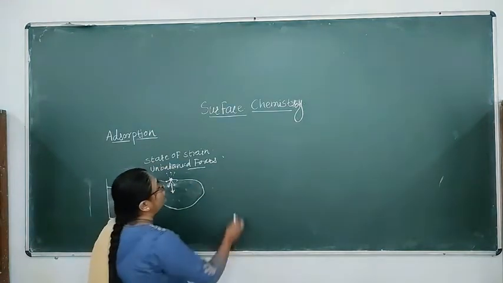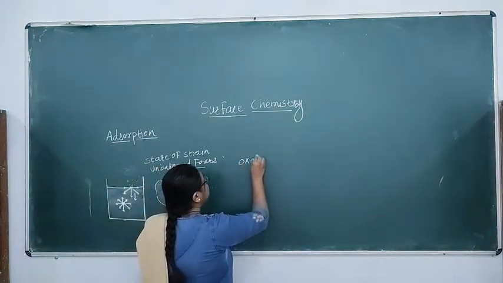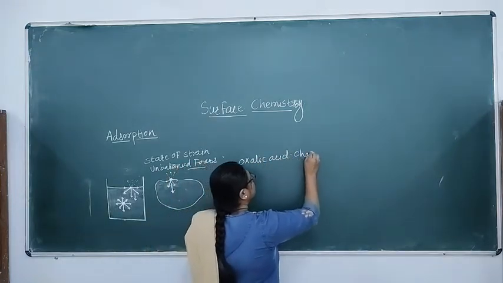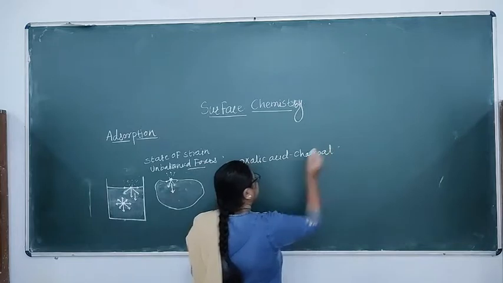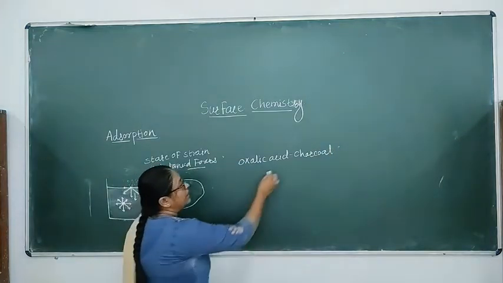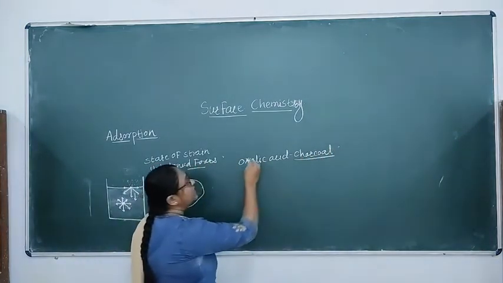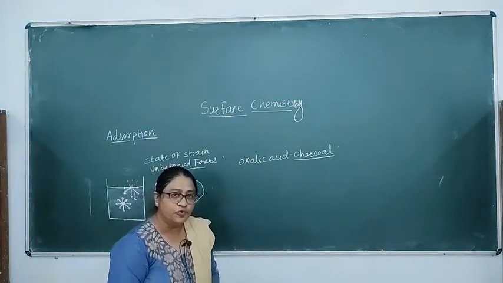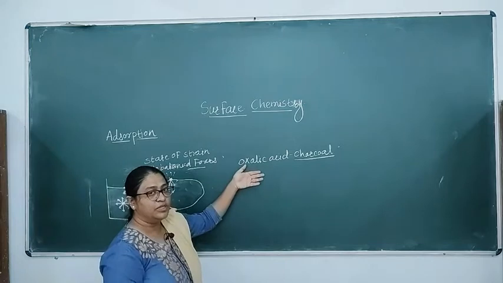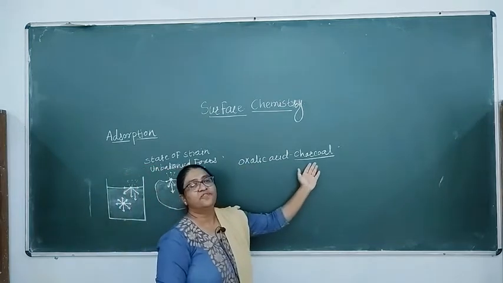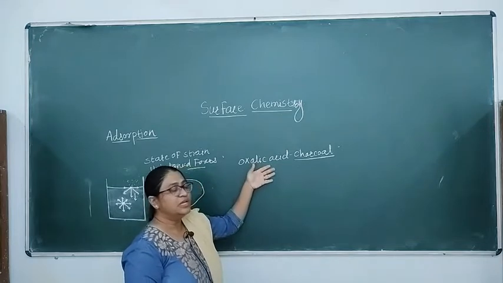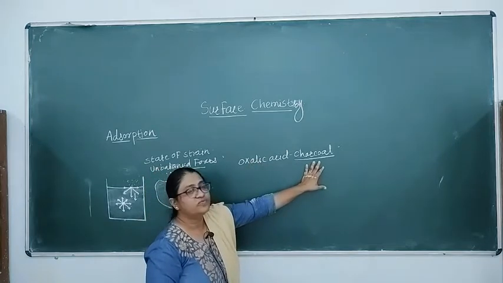This is well understood with the example of oxalic acid and charcoal. Now in this system, when the charcoal is added to the oxalic acid and the solution is shaken well, the oxalic acid molecules are adsorbed on the surface of the charcoal.